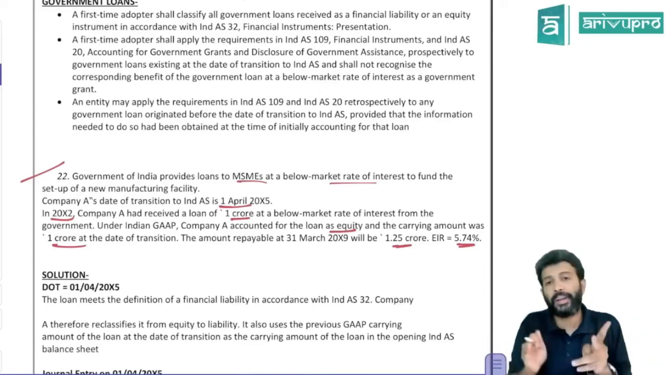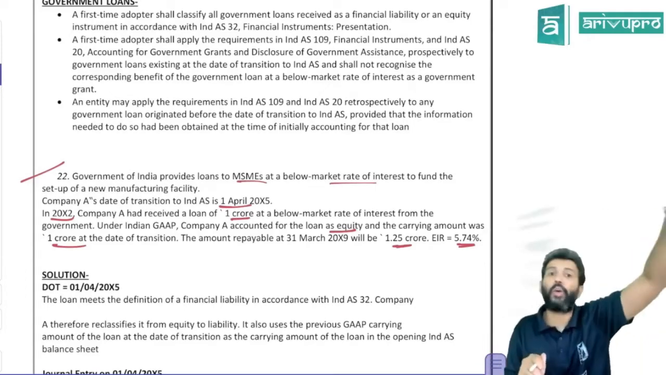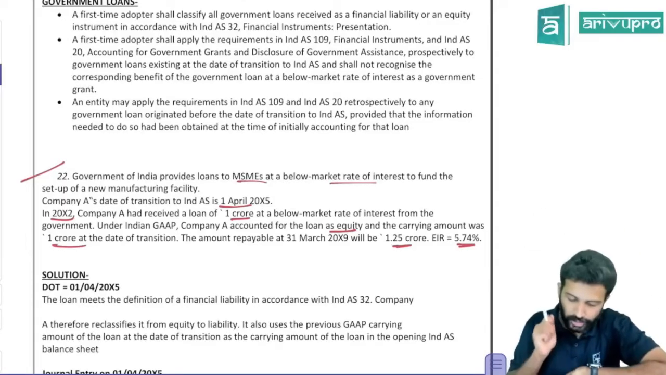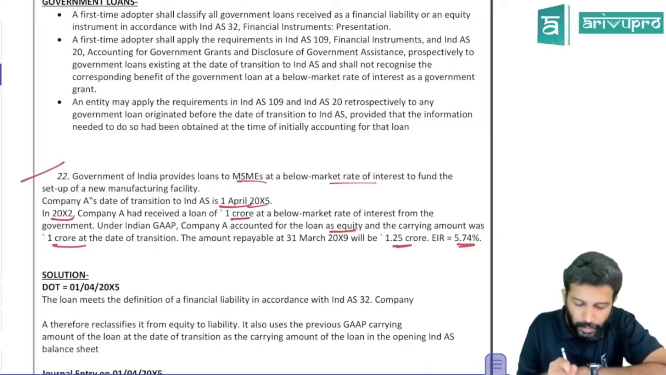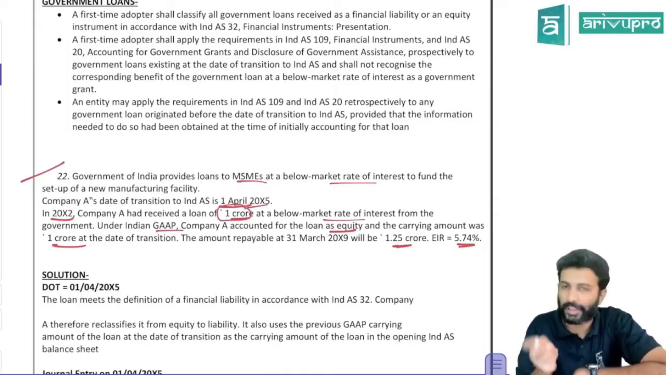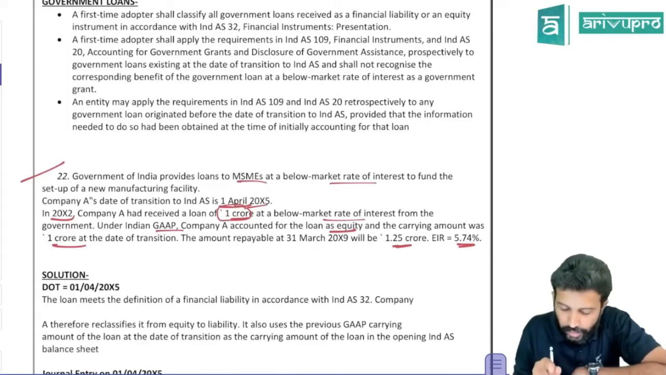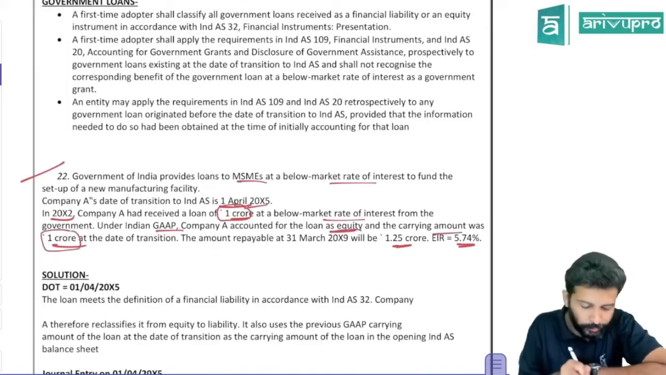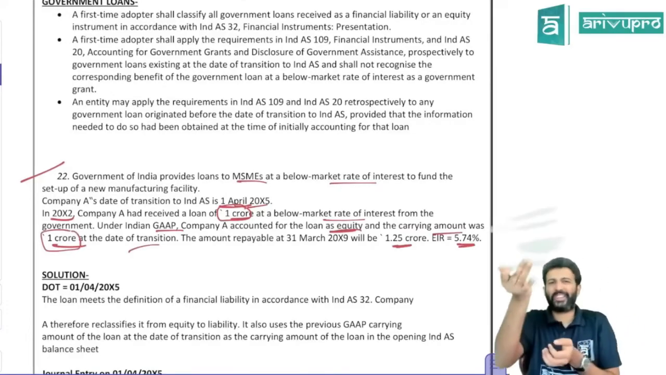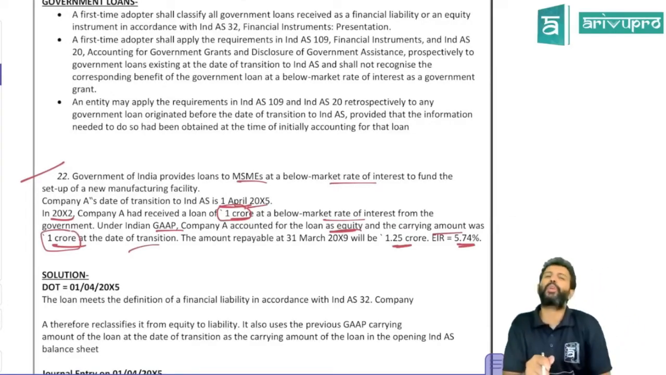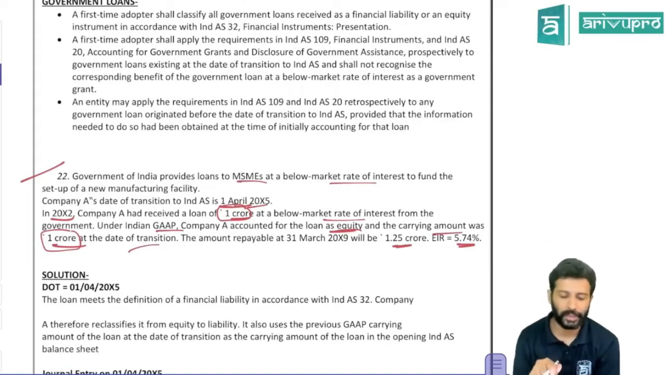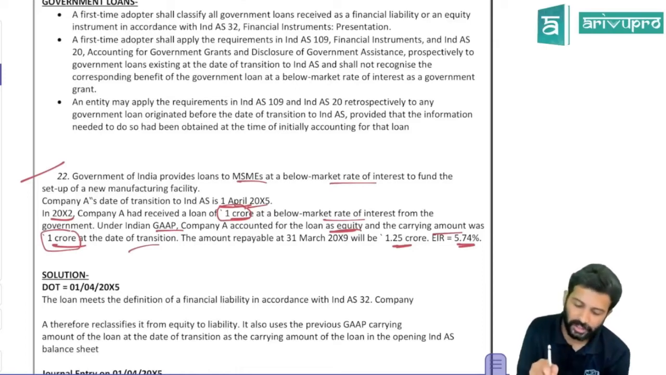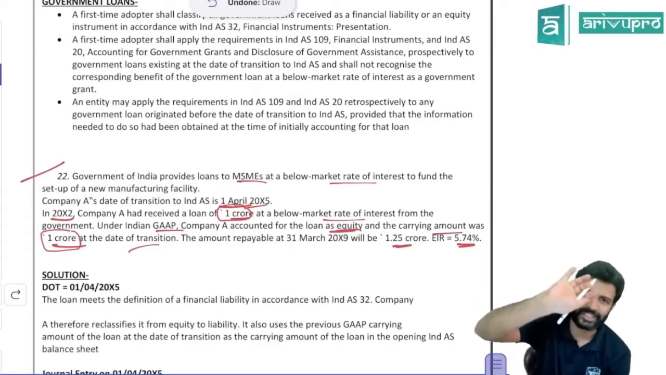That is one. However, if you want to do it retrospectively, then you need to have all the data. Then only IND AS permits it. So here, check it. Company A's date of transaction is 1st April 20X2. The company had received a loan of 1 crore at below market rate of interest from the government. Under Indian GAAP, as per accounting standard basically, the company had accounted the loan as equity and the carrying amount was 1 crore. This loan that you received was in the nature of promoter's contribution. And AS says any loan in the nature of promoter's contribution, you should transfer it to capital reserve. Capital reserve comes under equity. That's the reason they've recognized this as equity as per accounting standard.